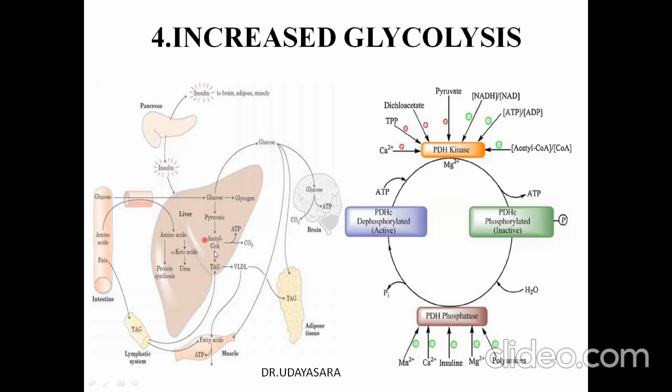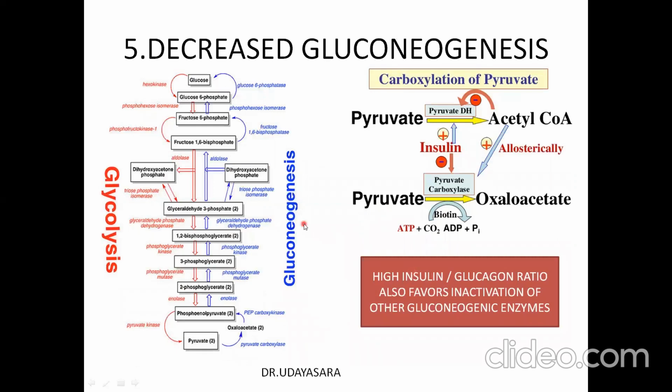The acetyl-CoA produced by glycolysis has two fates. One, it enters into the TCA cycle to provide energy, or it acts as a substrate for the synthesis of fatty acid, that is triacylglycerol. Fifth is the decreased gluconeogenesis in the liver. In the fed state, glycolysis is favored, while gluconeogenesis is not favored.